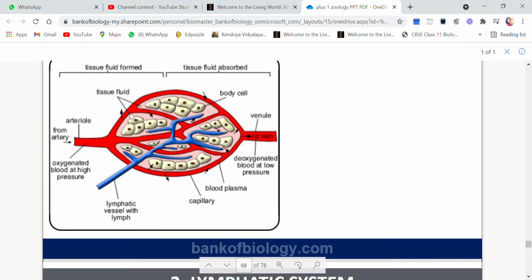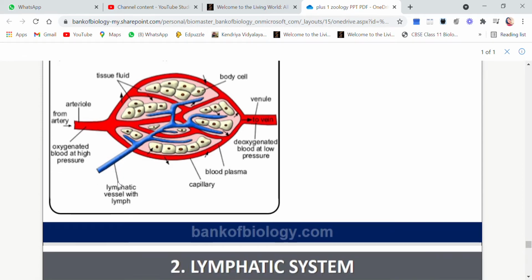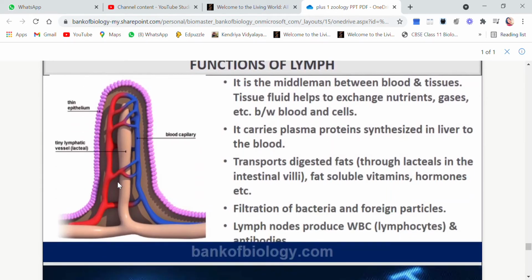So all the liquid part of the plasma, like water and some soluble material, will get filtered out and come into the space outside the blood vessels, and this is called the tissue fluid. Then this tissue fluid will enter the lymphatic system or the lymph vessel, and because it has entered the lymphatic system, it is now known as lymph, and the lymph is also colorless.